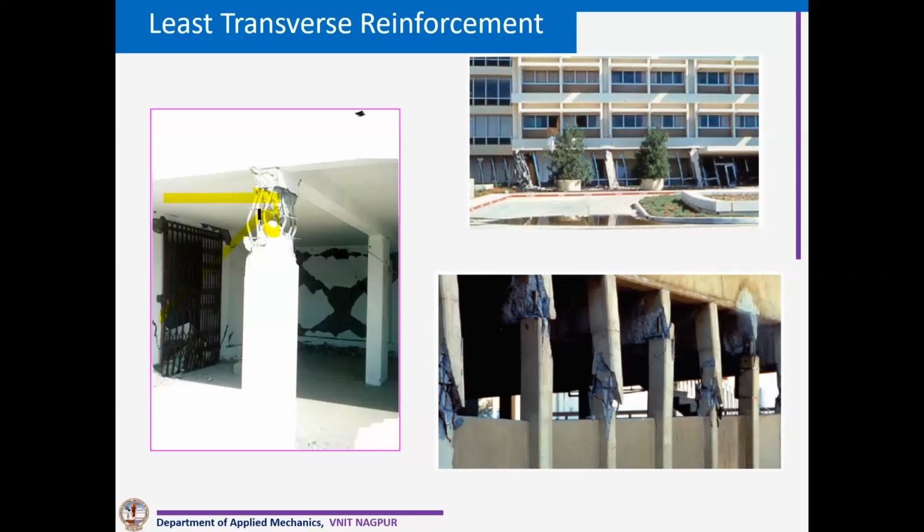Now you can see all the joints have failed like this. There is enough vertical reinforcement, but for the links, you can see the link spacing is almost 300 mm center to center. The designer has ignored IS 13920. If you ignore IS 13920, there is no guarantee that your structure will withstand an earthquake. You can see the other part here.